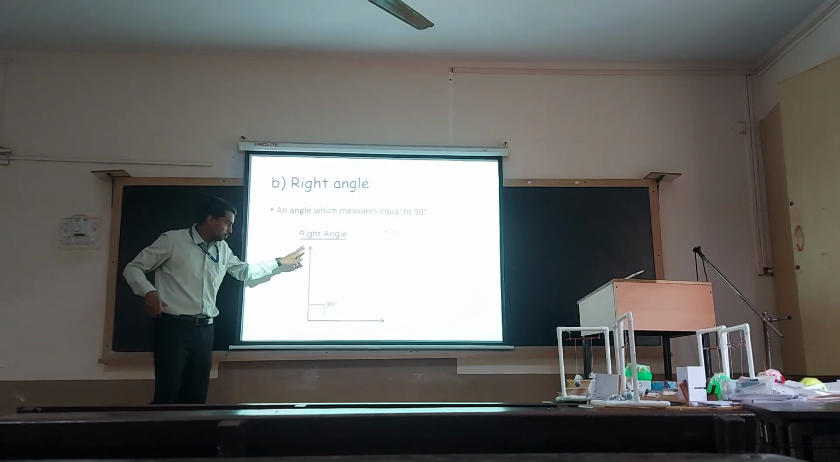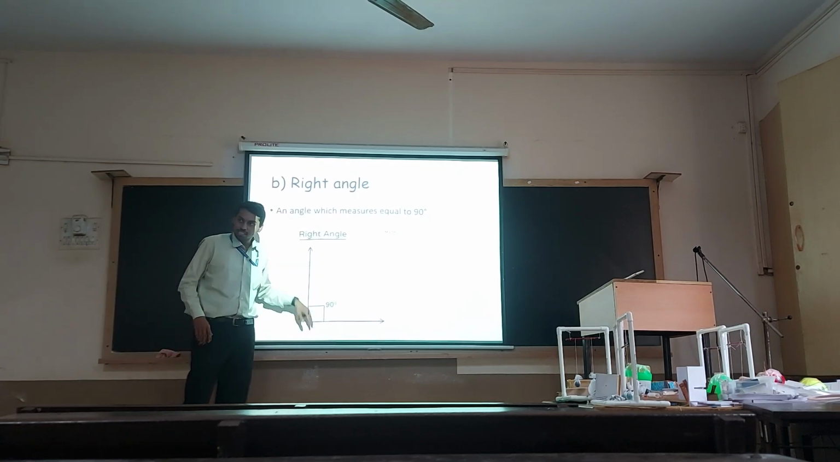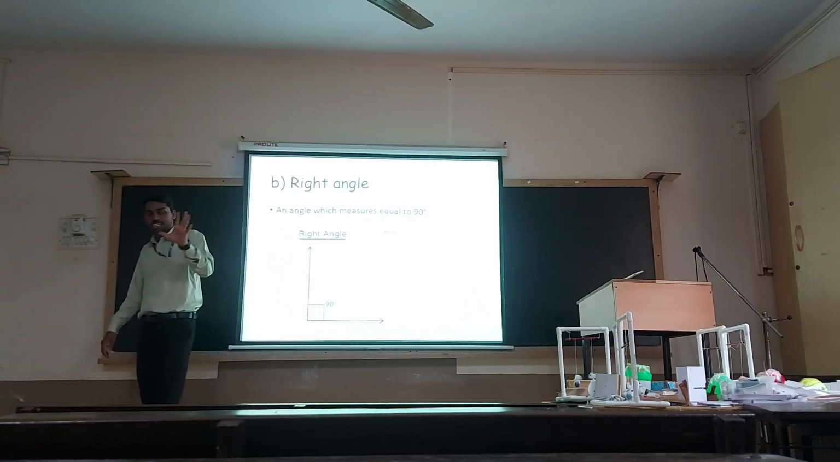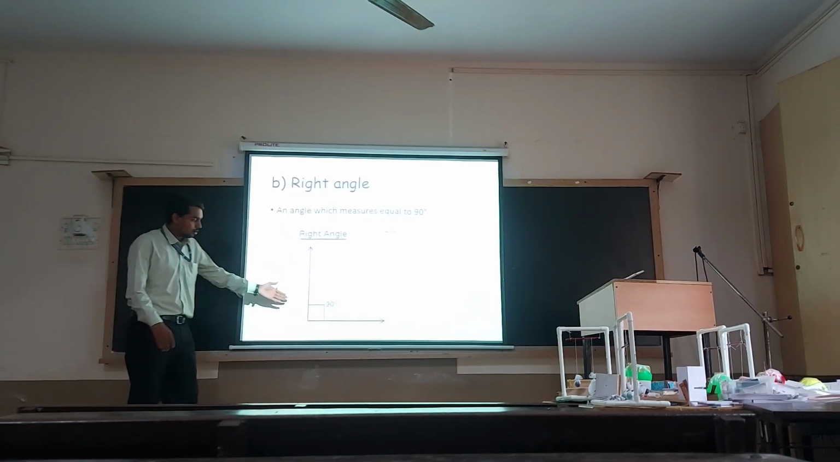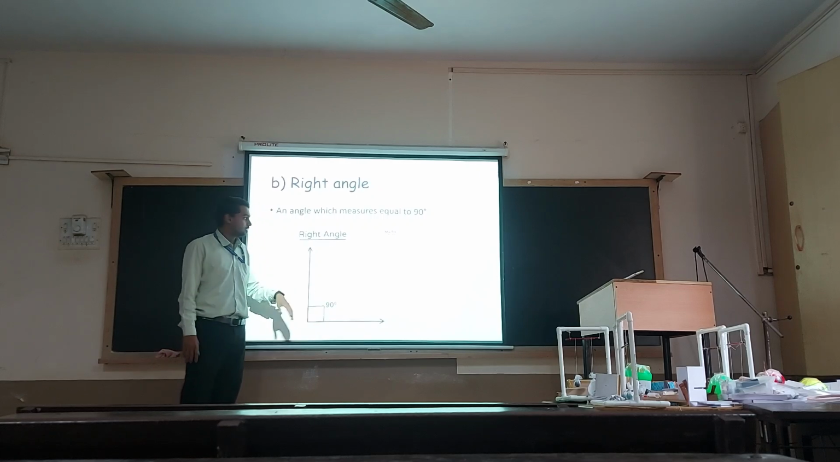These are basically perpendicular lines, right? One line and the other line meet each other by forming an angle of 90 degrees. Such lines are called perpendicular lines, and the angle formed is a right angle.